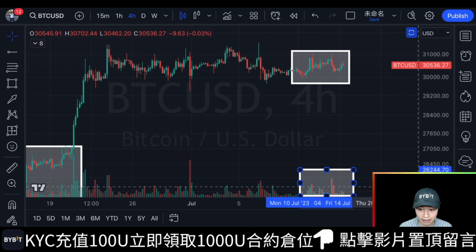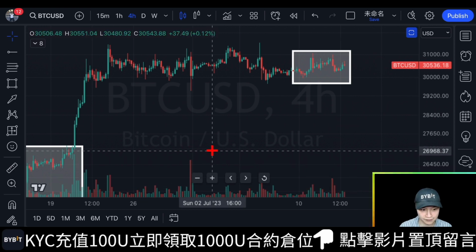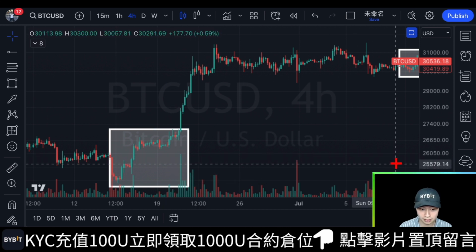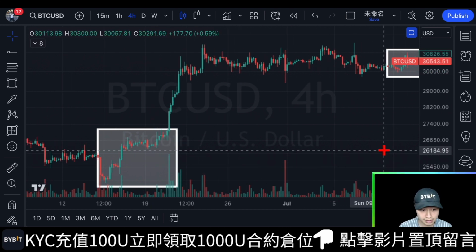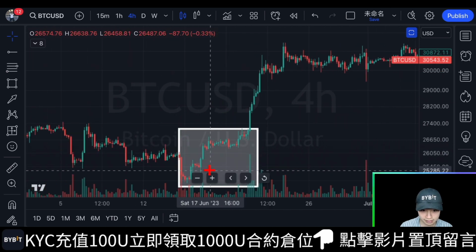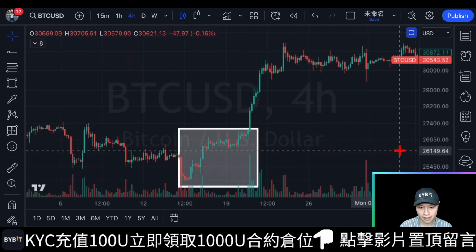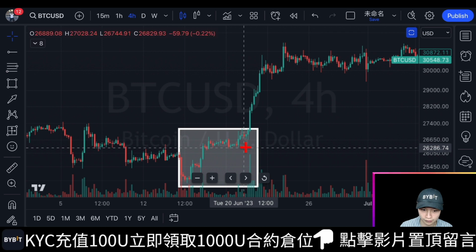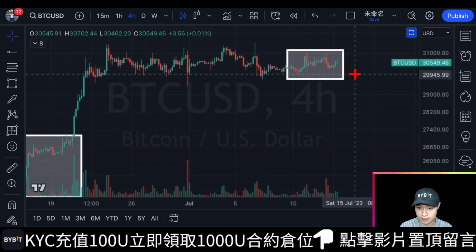Furthermore, if we examine the qualified starting points from before, the retracements were very small, both in terms of candle length and volume. The retracement range was also quite limited, indicating that it was essentially continuing the upward movement. However, at this point, the retracement has already taken up a significant portion of the overall price increase, making it invalid. Additionally, during the downward movement, bearish candles also exhibited significant volume.